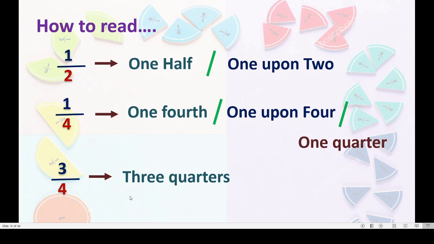So 3/4. Otherwise, we can say 3 upon 4. This is 1/4. When we add 3 times 1 upon 4, we get 3 upon 4. Okay.